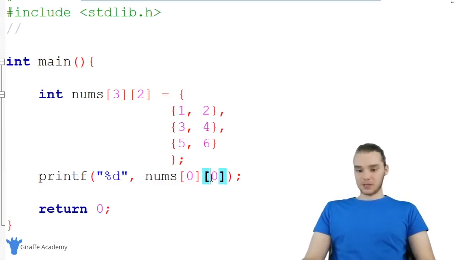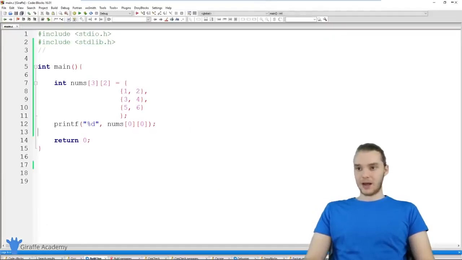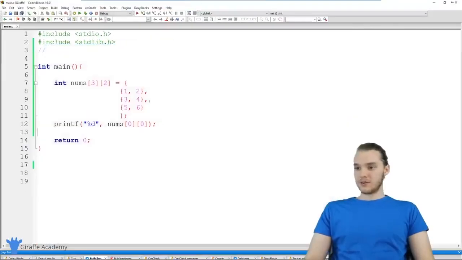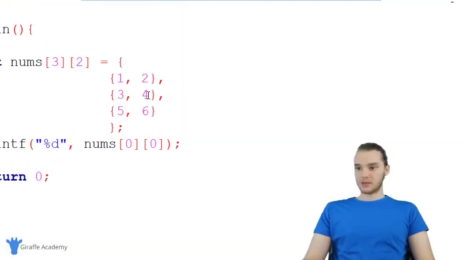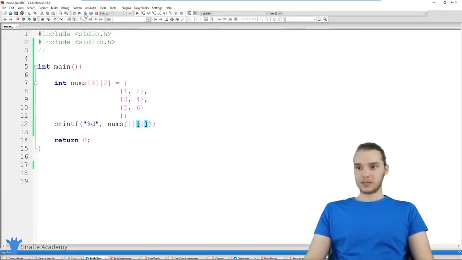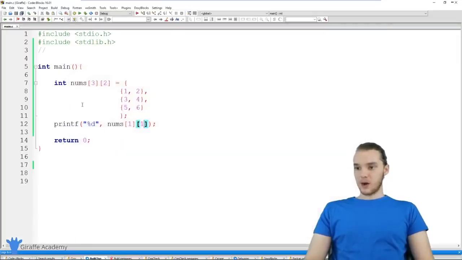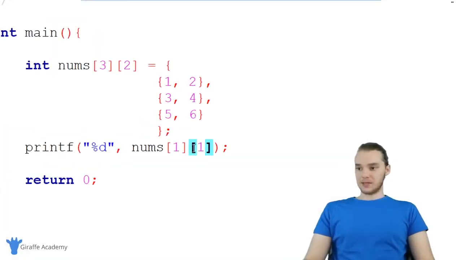So I print out nums 0, 0, and this is going to print out that number. So it's going to print out that 1 for us. You can see over here we get that 1. So let's try a different one. Let's try to grab this 4 right here. So this is going to be at index position 1. And then 1. So this will be at 1, 1. And now we should get that 4. Let's see. Yeah, cool. So we get the 4. All right, so that's basically how we can access elements inside of these arrays.